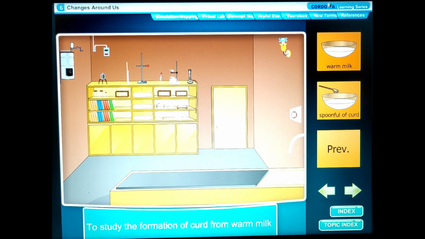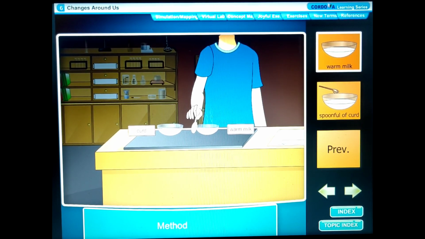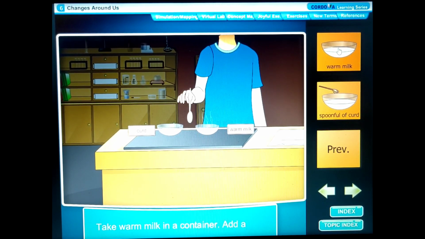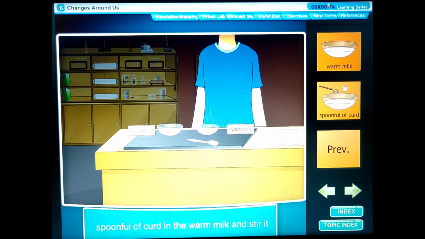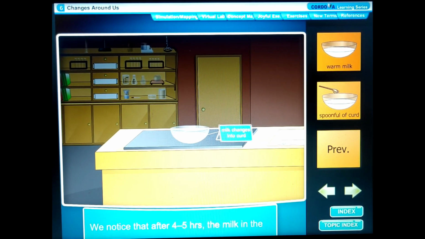Activity 2. To study the formation of curd from warm milk. Things needed: container, warm milk, a spoonful of curd. Method: take warm milk in a container. Add a spoonful of curd in the warm milk and stir it thoroughly. Cover the container with a glass plate and keep aside for 4 to 5 hours. Observation: we notice that after 4 to 5 hours, the milk in the container changes into curd.